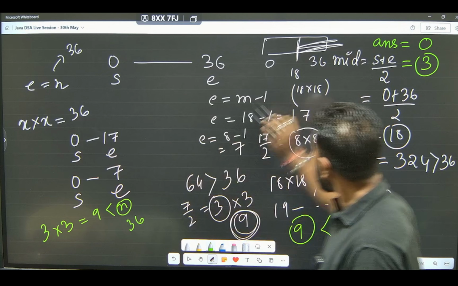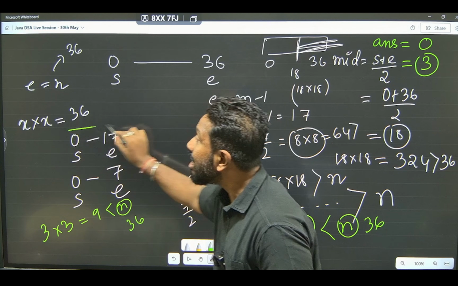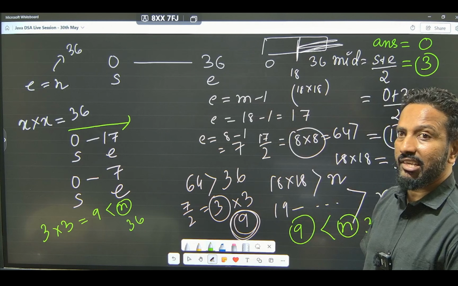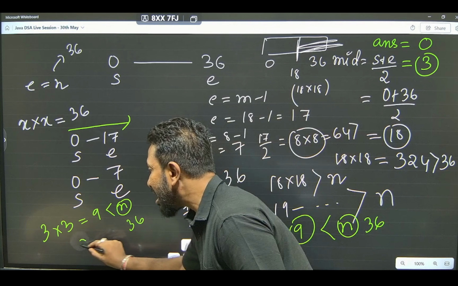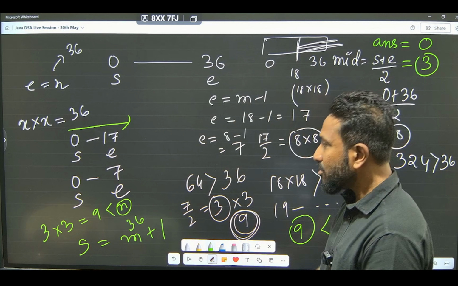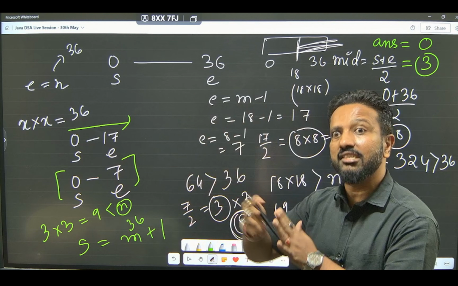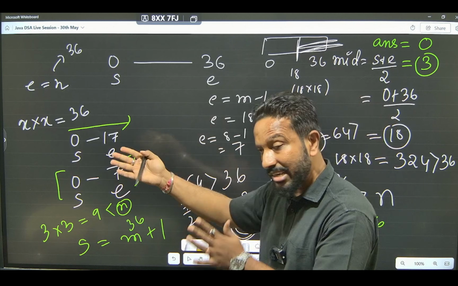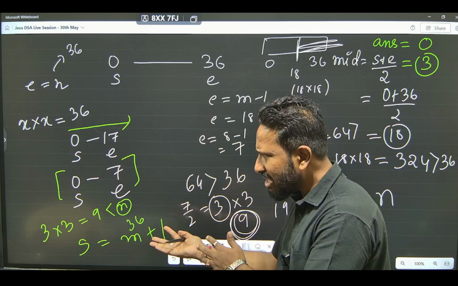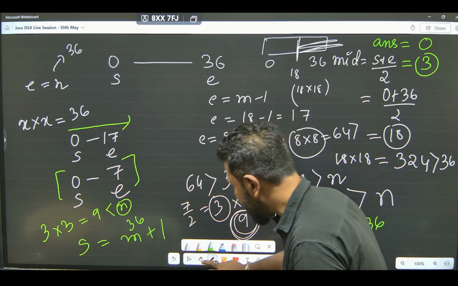So, store the answer and move to which part now? We will move to the right hand side. Initially, we are doing end equal to mid minus 1. Now, we will do start is equal to mid plus 1. Okay. So, this is what is happening, guys. I told you, right? Search space. The search space is reducing. It will reduce more and more until you get the answer. You might get the answer or you might not get the answer. When you don't get it, return minus 1. Okay. Now, let's try to understand.